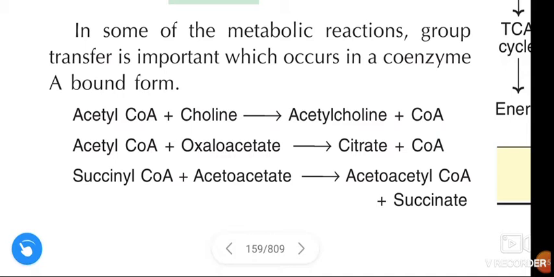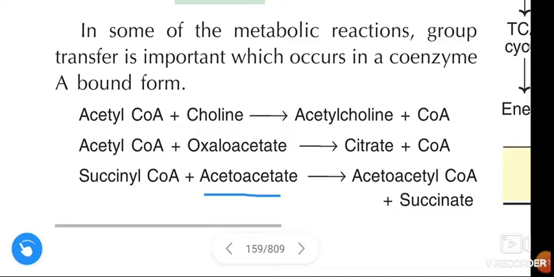Remember guys, acetyl CoA plus choline forms acetylcholine plus CoA. Acetyl CoA plus oxaloacetate forms citrate plus CoA. Succinyl CoA plus acetoacetate forms acetoacetyl CoA plus succinate.